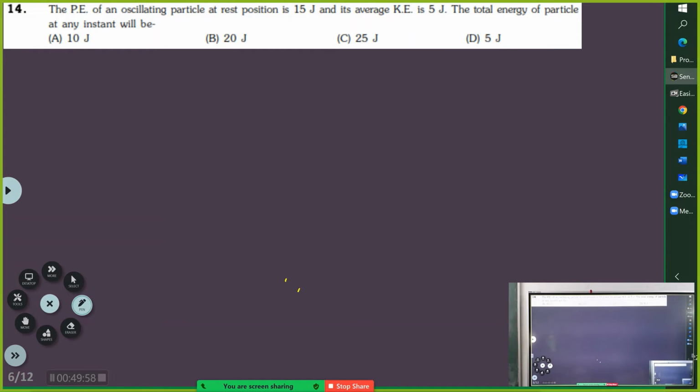What is the total energy of a particle that is oscillating? This is a very fundamental problem.